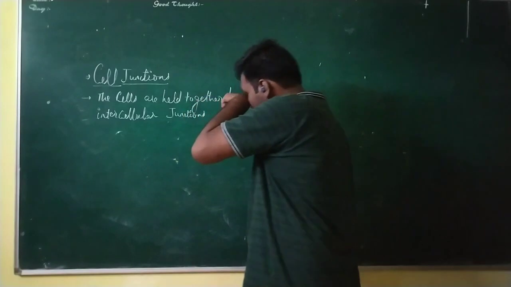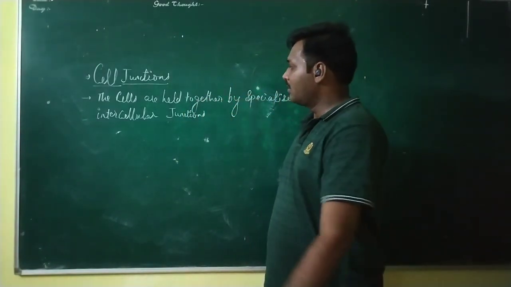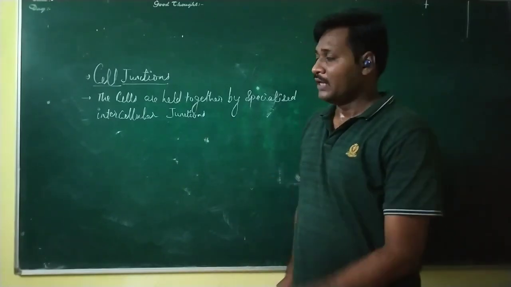These cell junctions are seen in each and every type of tissue basically, because they are present within the cell. And what is their function?